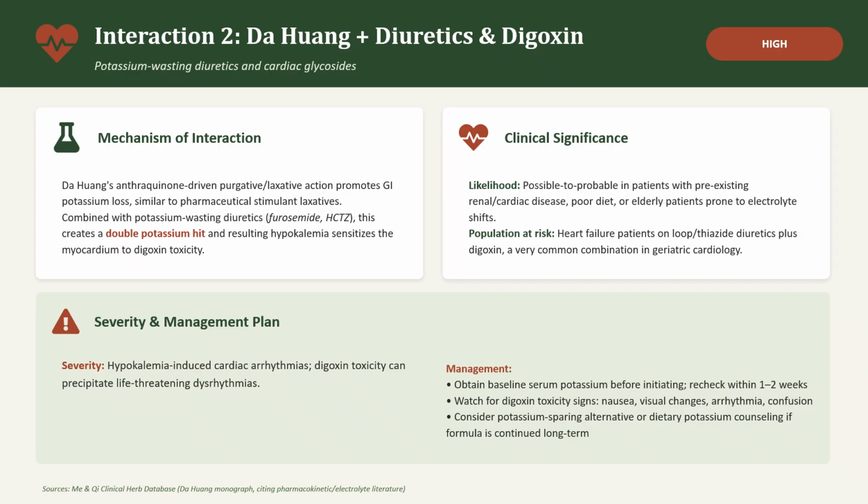Management: obtain baseline serum potassium before initiating, and then recheck within 1 to 2 weeks. Watch for digoxin toxicity signs like nausea, visual changes, arrhythmias, and confusion. And consider potassium-sparing alternatives or dietary potassium counseling if the formula is continued long-term.